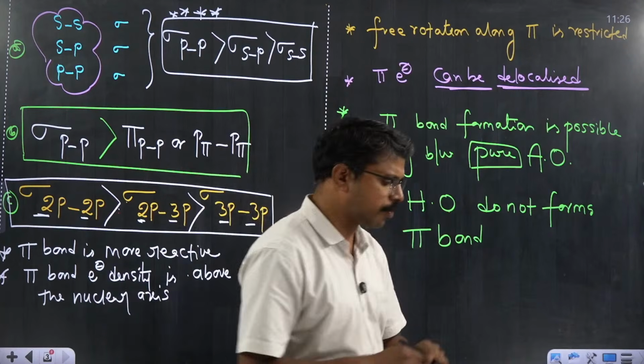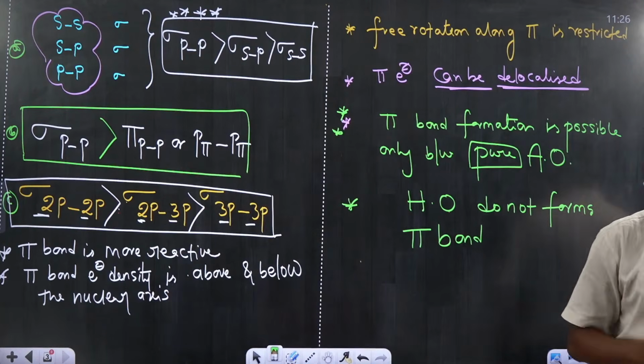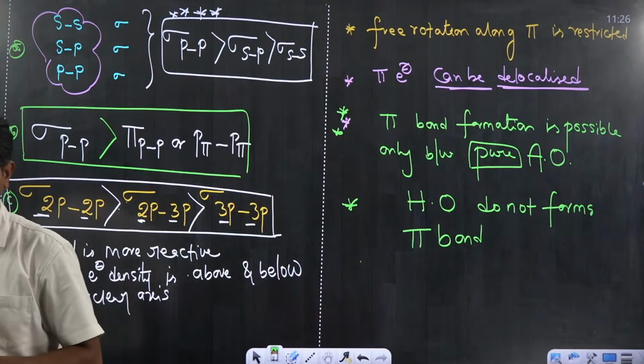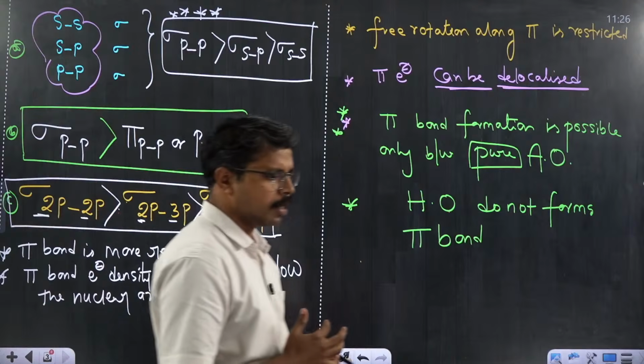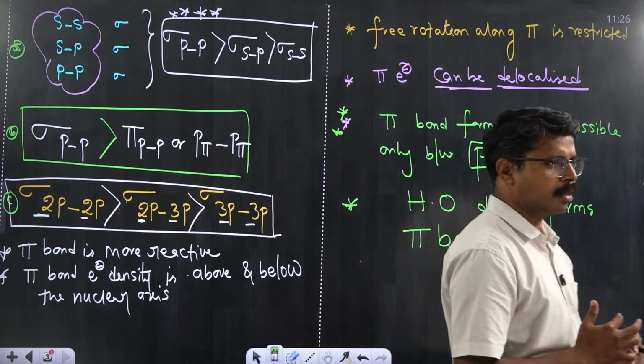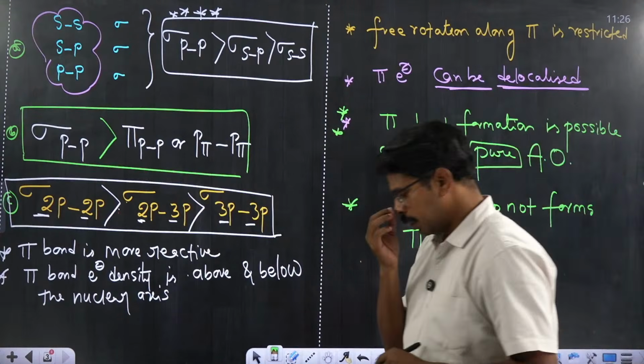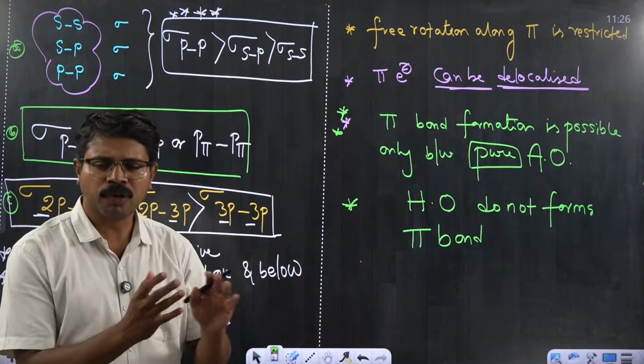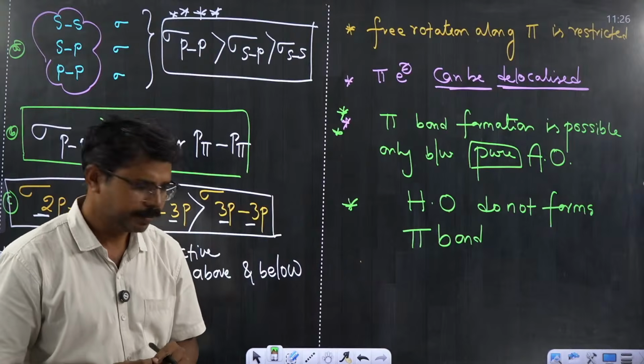If I am moving freely from one place to another, or from one bond to another bond, this is considered delocalization. So delocalization is possible for pi electrons. Sigma electrons cannot be delocalized. I think the points are clear. Let's move on to the next point.